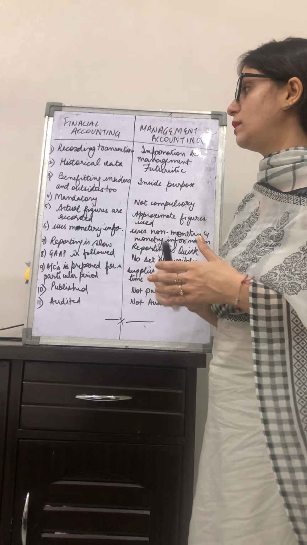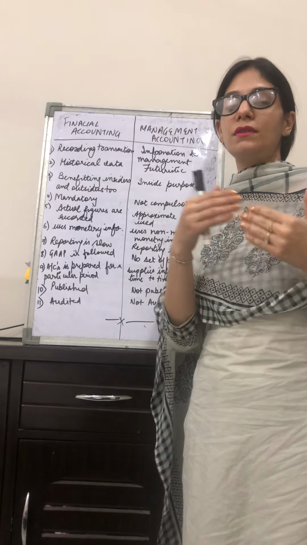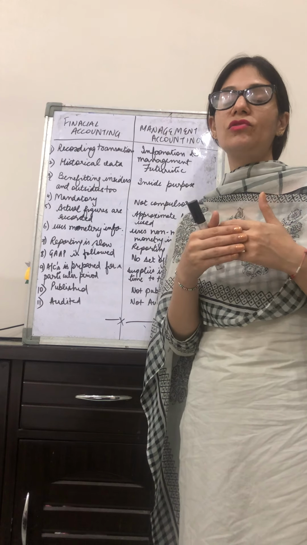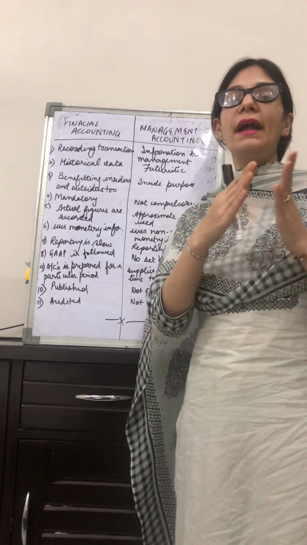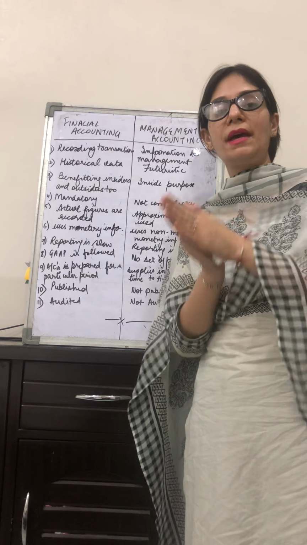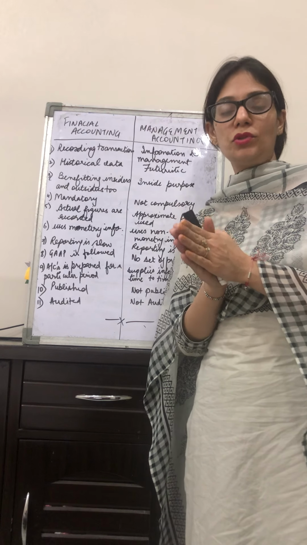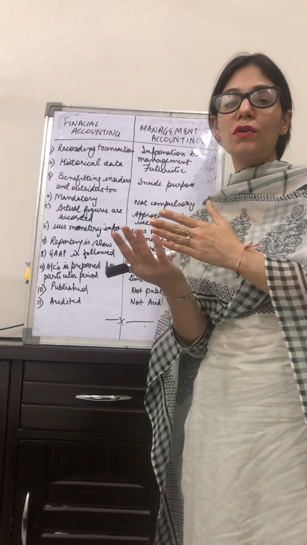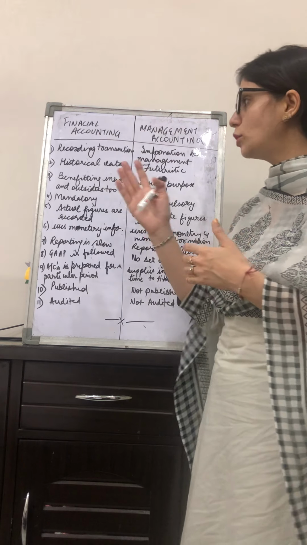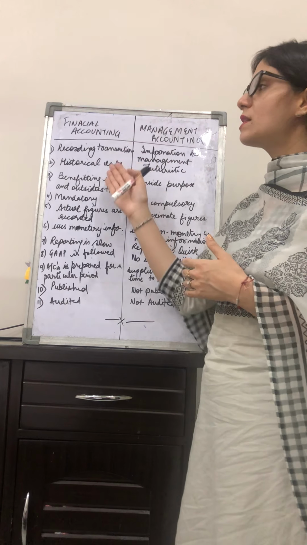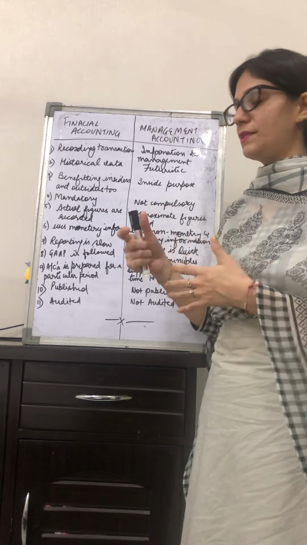Next is the historical data. As I have already told you, the historical data is recorded, like day-to-day transactions which have been earlier recorded, and with the help of those only, the management accounts use their formulas and take out the result. So historical data, the old data, is taken as the base for the management account itself, and this is what the nature of financial accounting basically is.